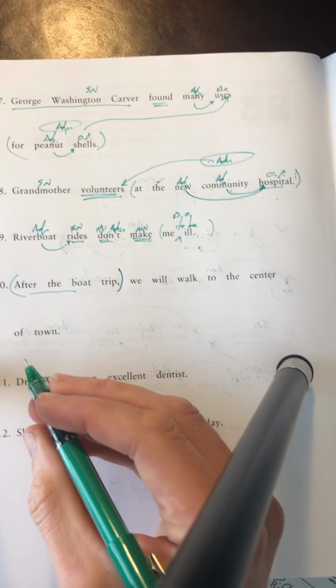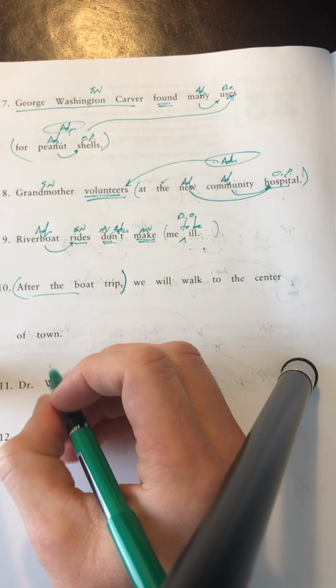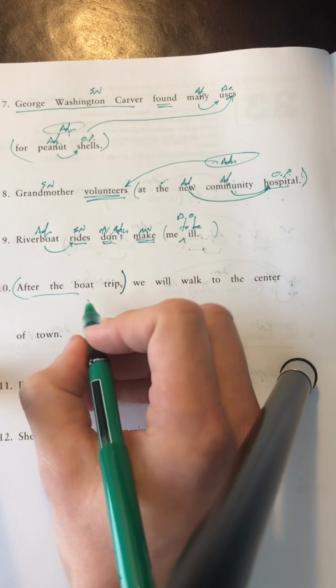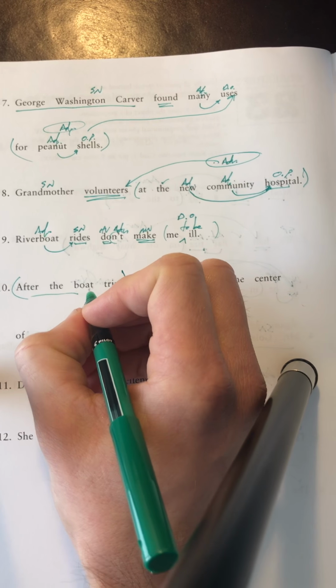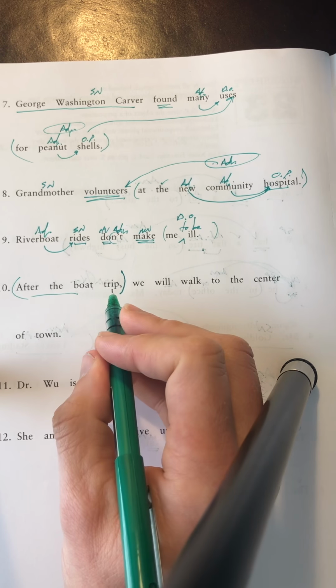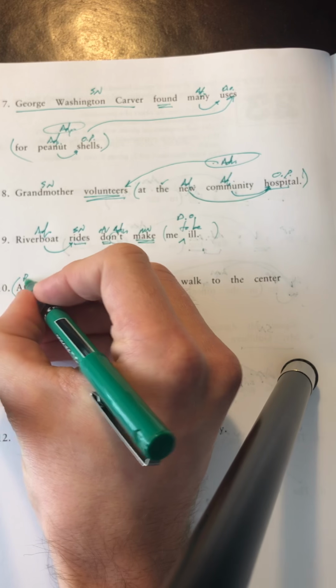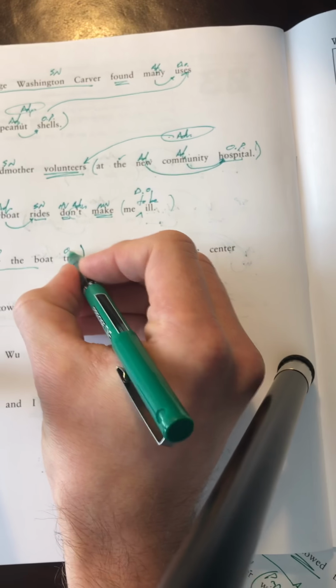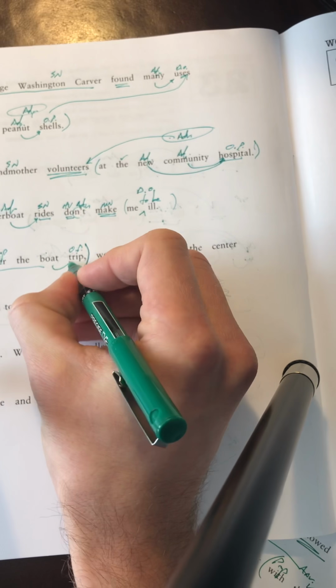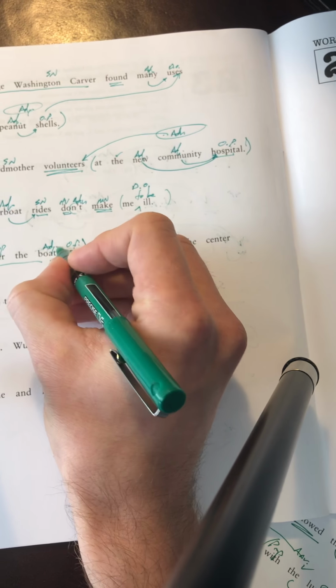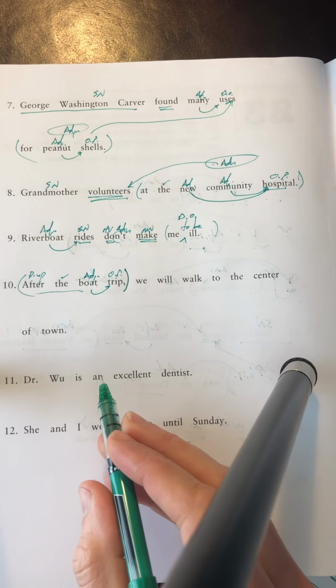It is being used here, though, merely as a preposition for time. I got ahead of myself there, I apologize. So we could say something like after we took the boat trip, and that would be a subordinating conjunction. Here we're looking at a normal preposition for time. Here's the object of the preposition. What kind of trip? It was not a car trip, it was a boat trip, that kind of thing.